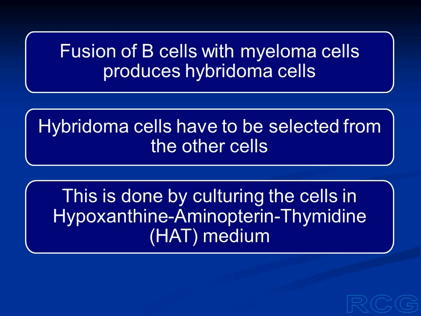So we have to separate, we have to select the hybridoma cells from the other cells, the unfused cells, or the B cells which are fused with B cells, the myeloma cells which are fused with myeloma cells. And we can select the hybridoma cells by culturing all the cells, by putting all the cells in a culture medium, which is known as hypoxanthine aminopterin thymidine culture medium, or HAT medium.